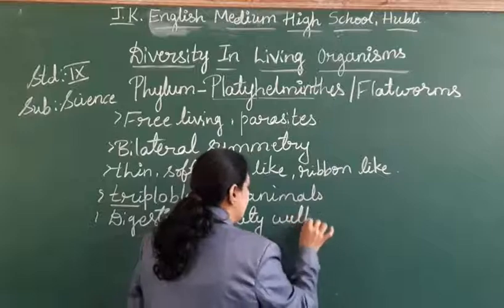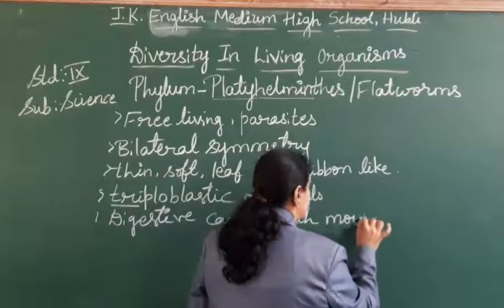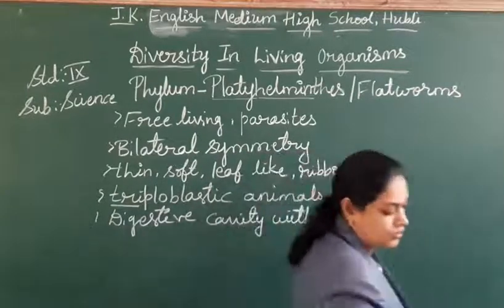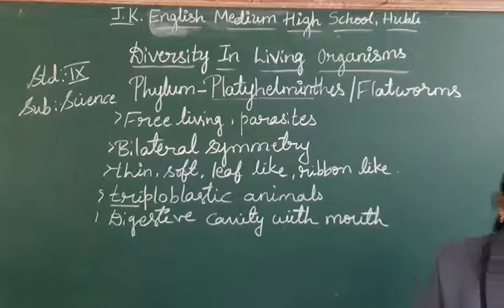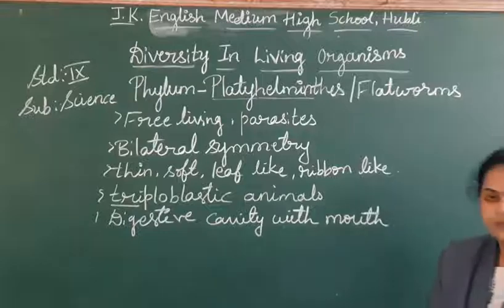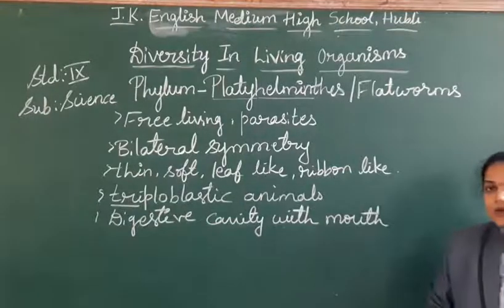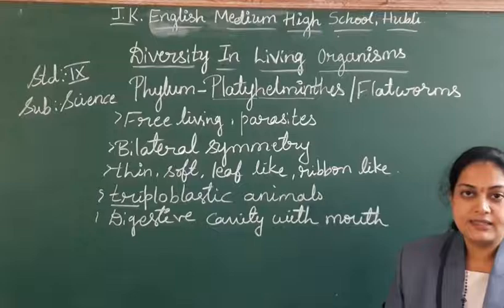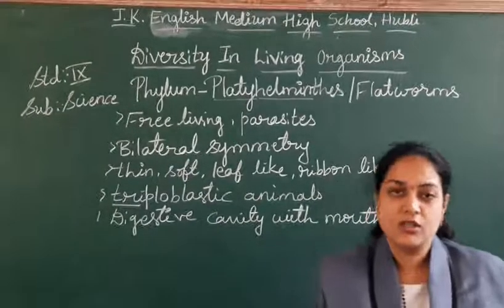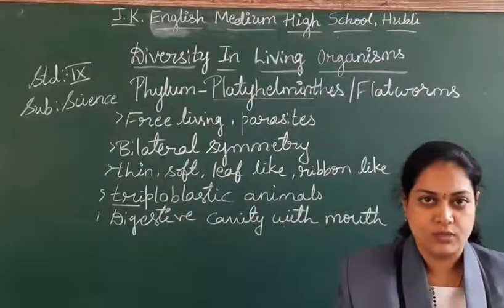Digestive cavity with the mouth. Circulatory system is absent. Respiratory system is absent. Circulatory and the respiratory system are absent. So respiration by the normal diffusion process.